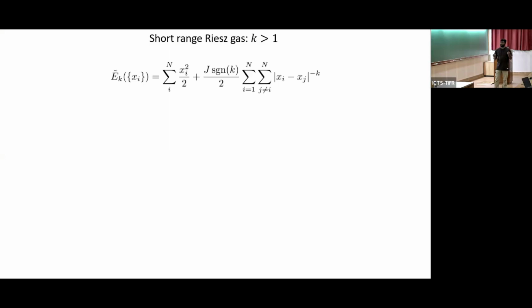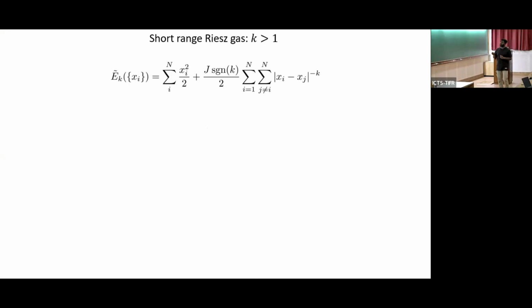a different class of model, which is basically a power law model, where all the particles interact with all remaining particles, and this power law, since it's interacting with all the particles, is effectively long range. However, because the exponent is greater than 1 and we are considering a system in 1 dimension, this interaction itself is short range. However, the model is part of a long range model.